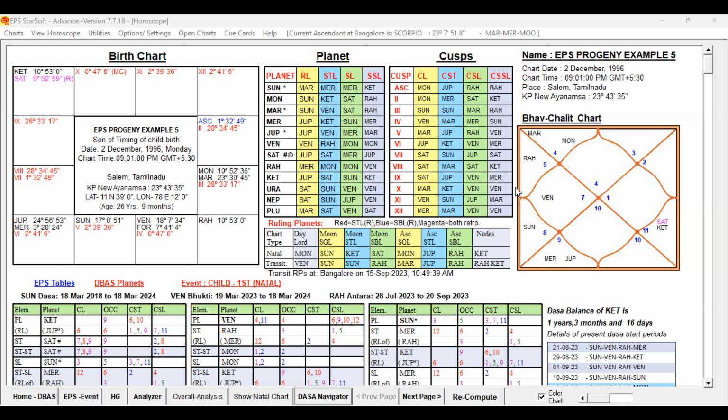This is the birth chart of that male. This example we already discussed under marriage prospects, example number 9. The same example we are going to study for the progeny prospects. Now let us have a look at the general study. Let me open that North Indian chart.